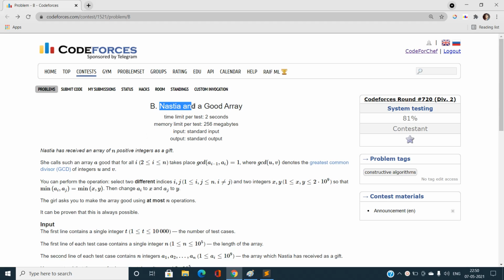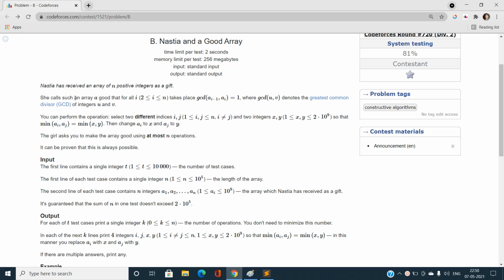In this video I am going to talk about the problem Nastya and the Good Array, problem B of Codeforces Round 720 Division 2. Nastya has received an array as a gift. An array is called good if for every adjacent pair of elements they are co-prime to each other, that is, their greatest common divisor should be equal to 1.